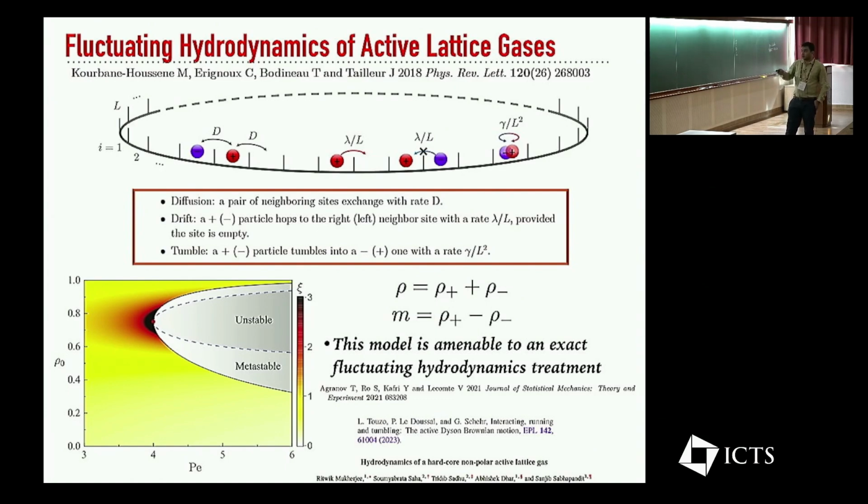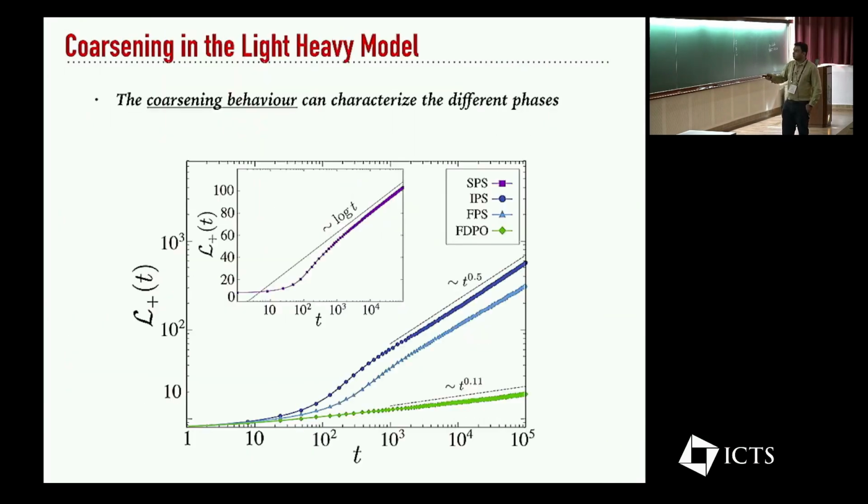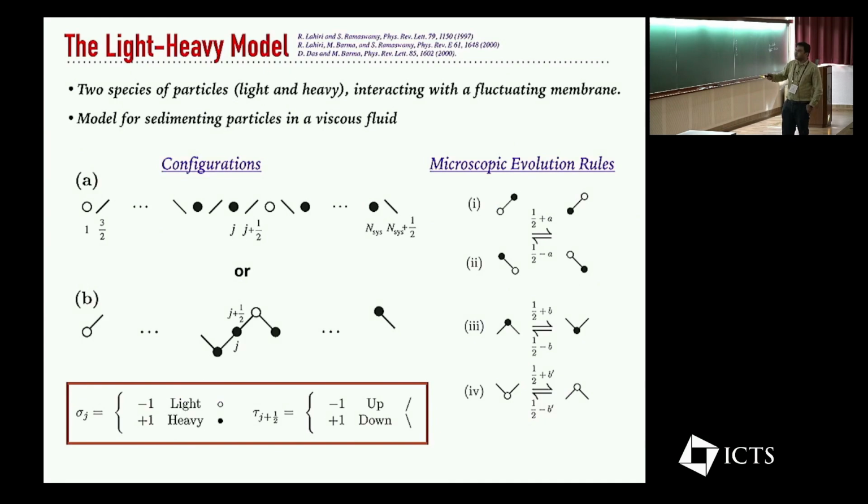And so one could try to understand why this model is related to the previous light-heavy model that I'm talking about. So let me just go back and show you the picture of the light-heavy model. So you have two species of particles being advected by the surface. If you are on a slope in the right direction, all the particles that are there are moving preferentially to the right, and particles on an upslope are preferentially moving towards the left. And this model, of course, also contains within it the ASEP, because if there's just a uniform slope, then all the particles are biased towards one side.